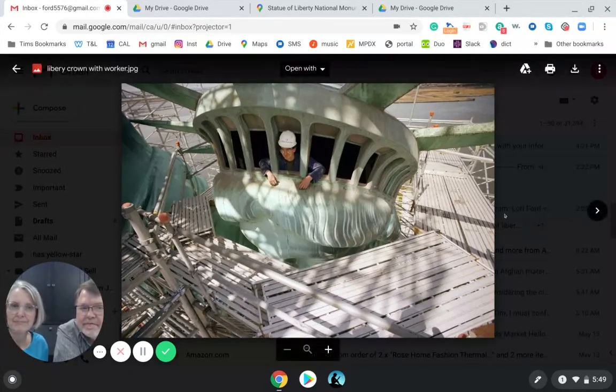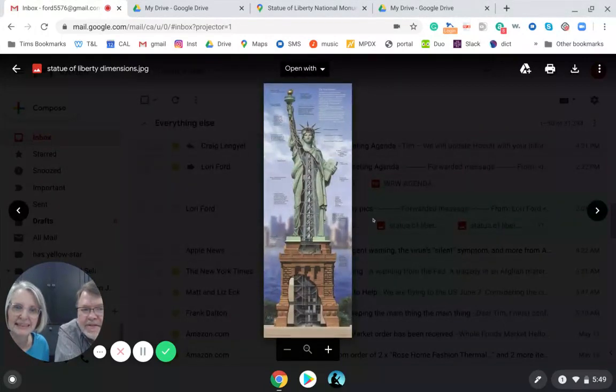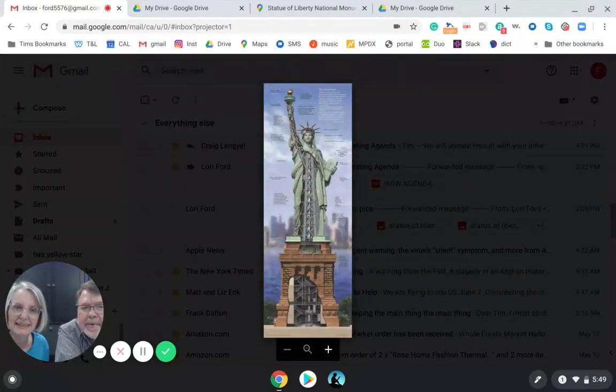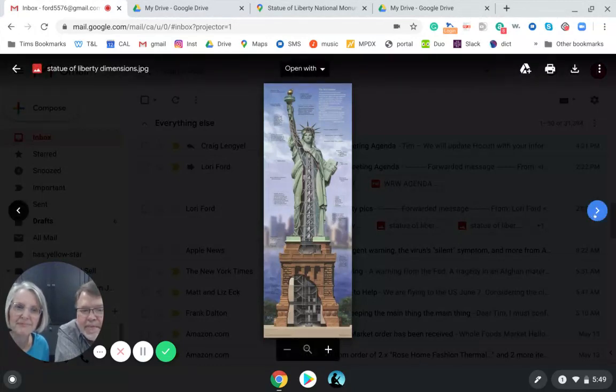It's being cleaned and fixed. And look, there he is poking his head through one of those windows. So how many windows are there? 25, I think? 25 windows. And you can see the crown with the 7 points. Yep. And then this is that picture we showed you with the base and the stairway going up. And there's lots of information about it around it.